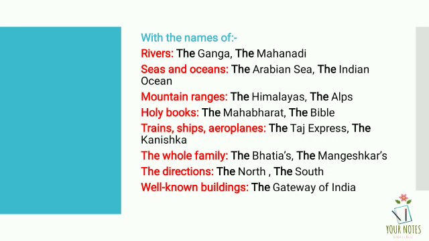With the names of rivers, the Ganga, the Mahanadi, seas and oceans, the Arabian Sea, the Indian Ocean, mountain ranges, the Himalayas, the Alps, holy books, the Mahabharat, the Bible, trains, ships, aeroplanes, the Taj Express, the Kanishka. Here, the Kanishka is an aircraft. With old families, the Bhatiyas, the Mangeshkars, directions, the north, the south, and well-known buildings, the Gateway of India.